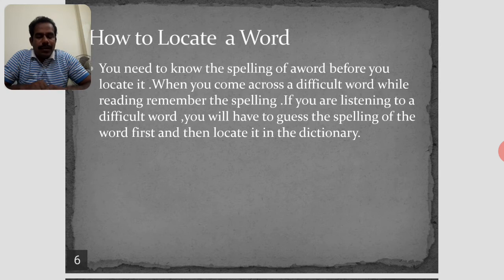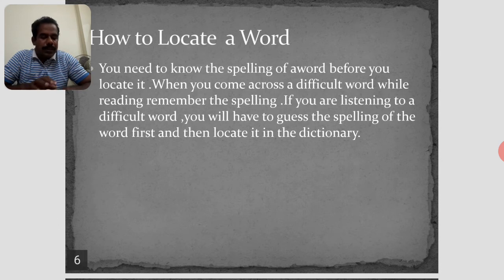For example, if you want to find the meaning of the word syllable, first go to the S section of the dictionary. Look at the top of each page in that section and observe the guide words. Your word will be between those guide words.